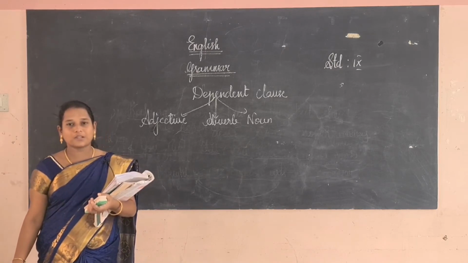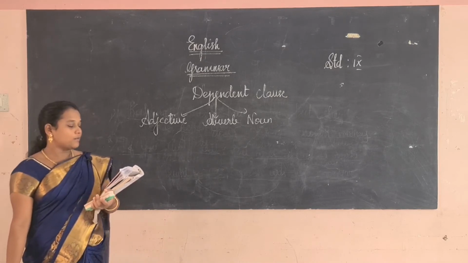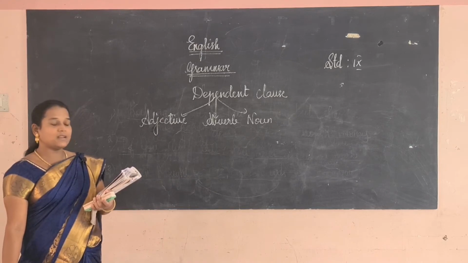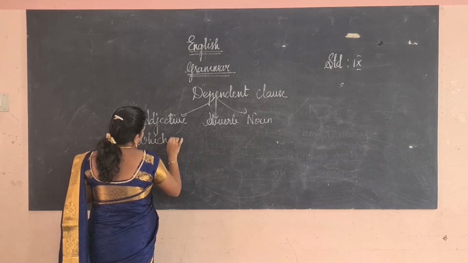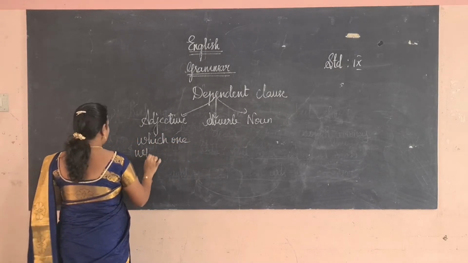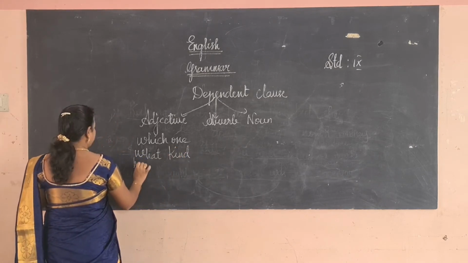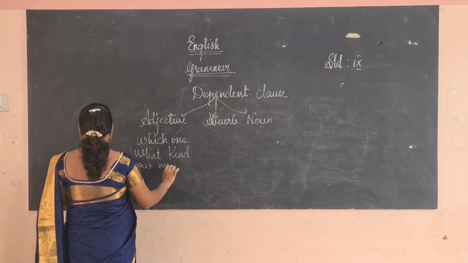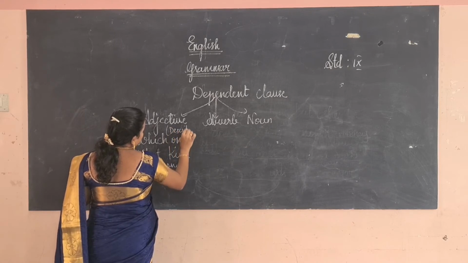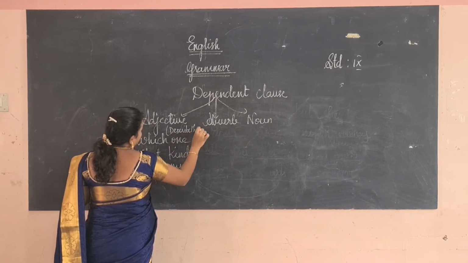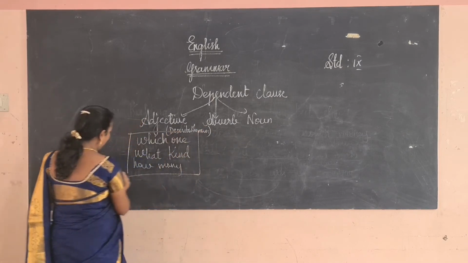It gives more information about the noun. As I said, it describes the noun, it tells about the noun, which one, what kind or how many. It describes which one and what kind and how many.